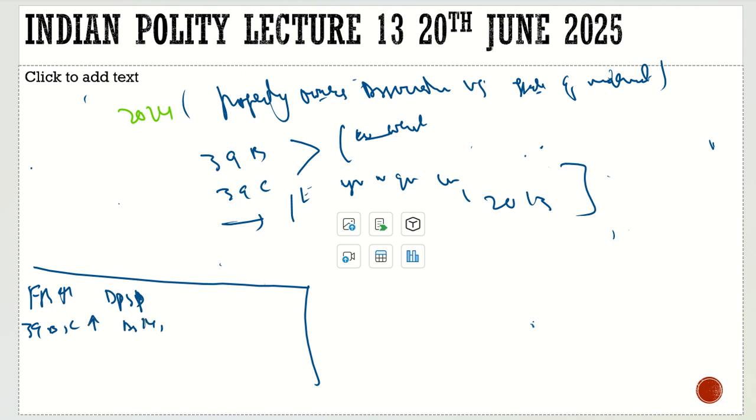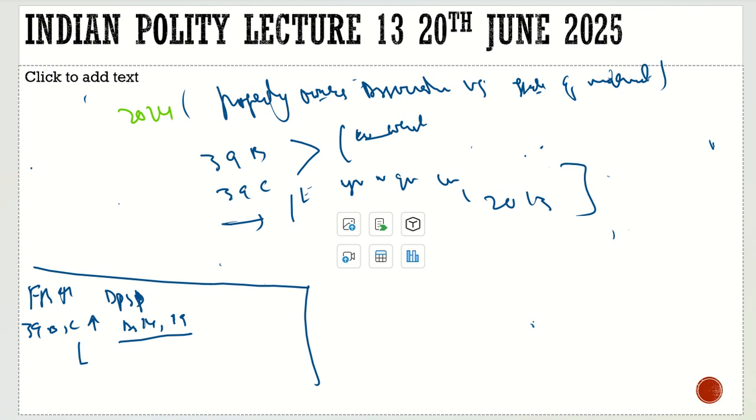Article 14, Article 19, and earlier Article 31. Now 31 is not there, so they are superior to Article 14 and 19 if the government wants to bring in any law. But with respect to that, they cannot take your full property, and also they will have to give compensation. So this is what Article 39 is about, and I hope till now you have understood the comparison between the fundamental rights and fundamental duties also.